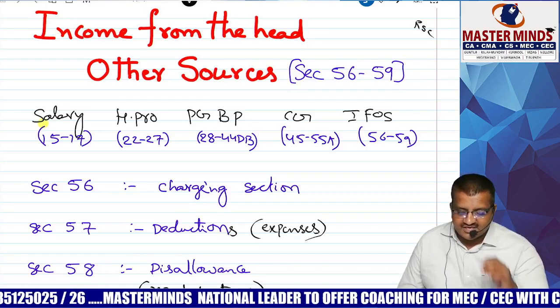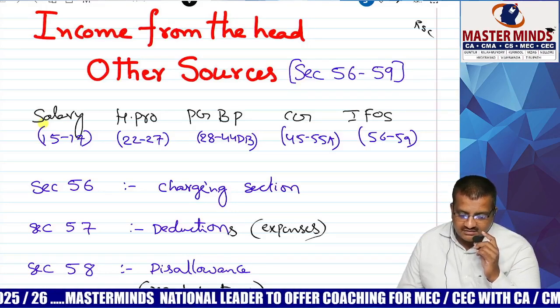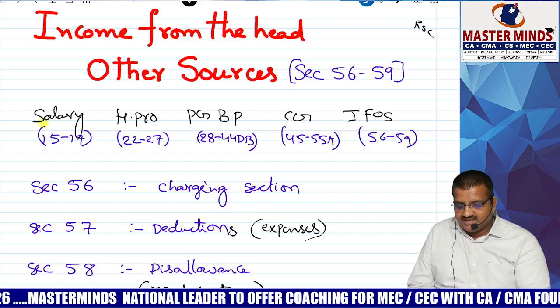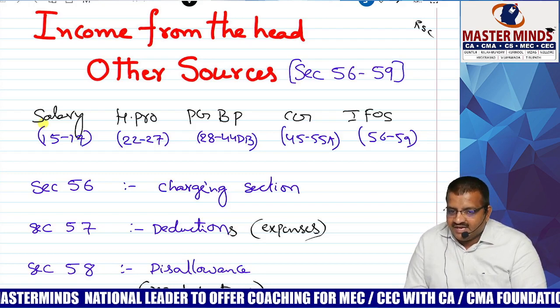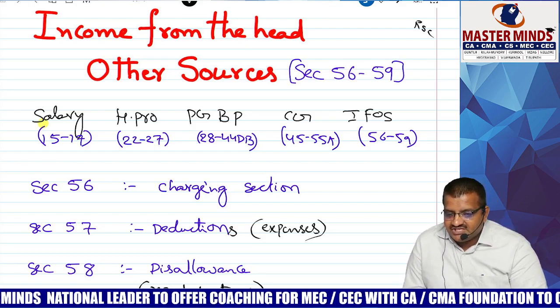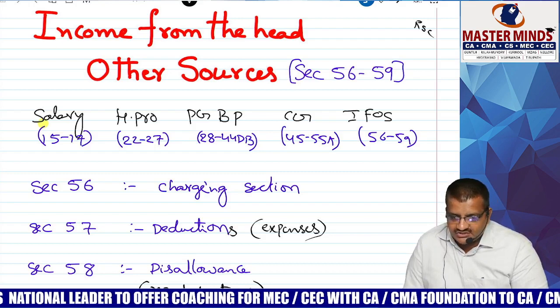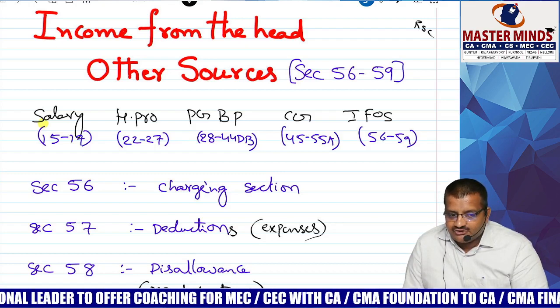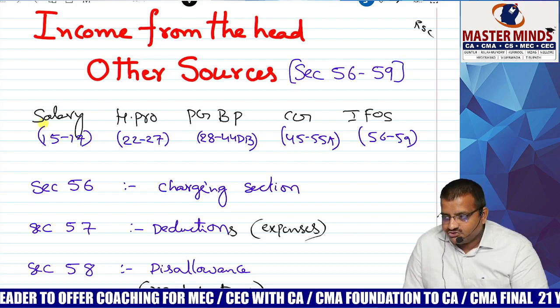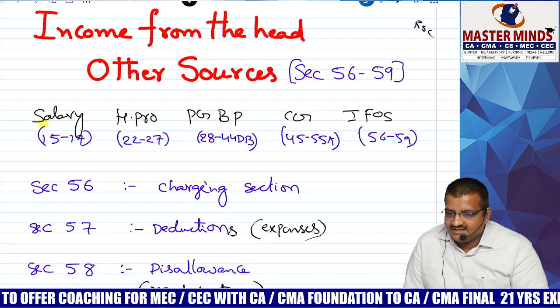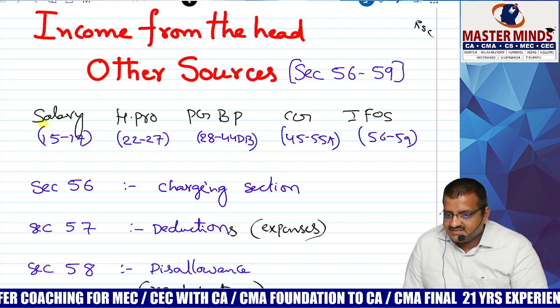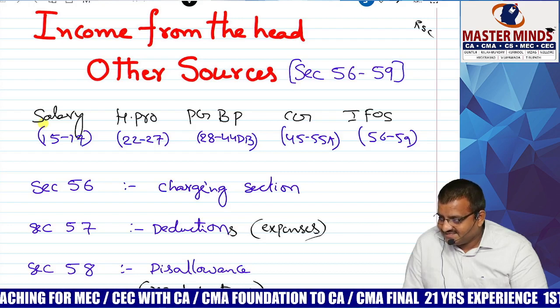Now we are going to start a very important chapter. Weightage of this topic is minimum 2 to 3 marks. Very important chapter: income from the head other sources. If I want to start all other heads, first you should know about income from the head other sources, because this is the last head as well as the residuary head.